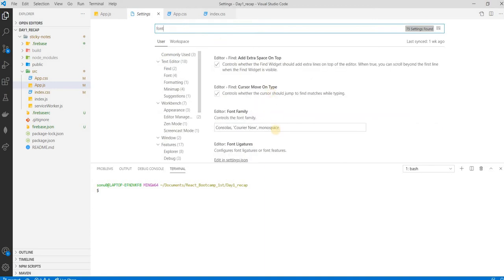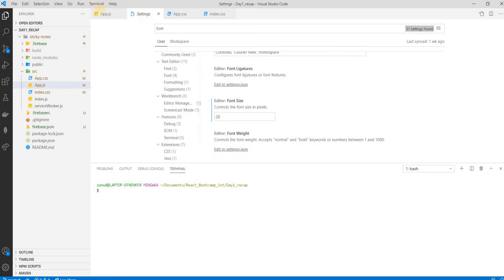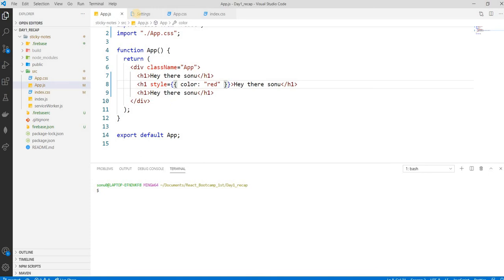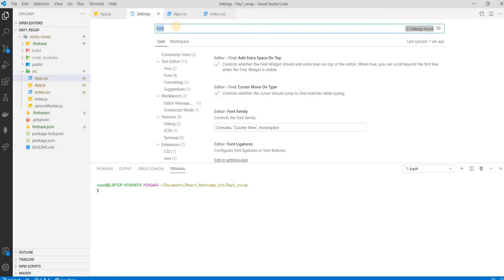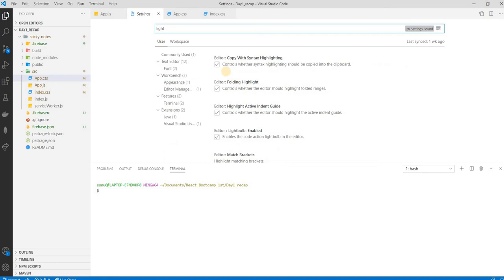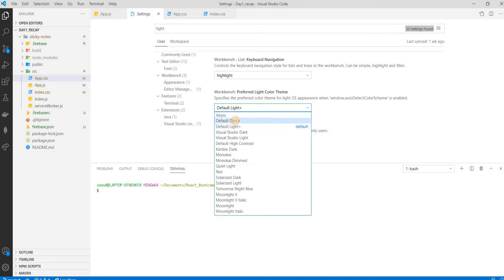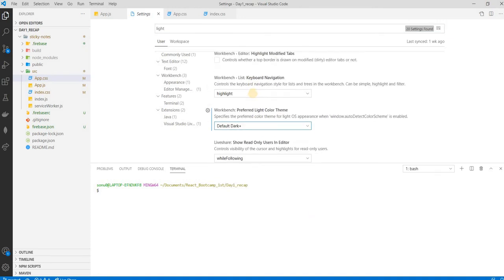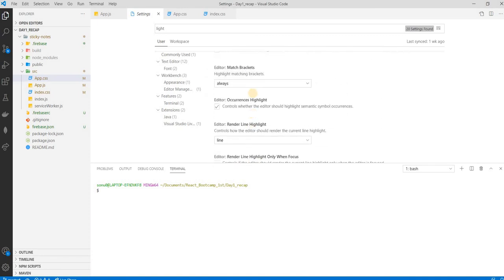Font, I'll just change the font. Now it's fine. Now it will work in dark mode also. No? Please don't ask me to code. Don't ask me to code here. I will not be able to. Where is it? Yeah. Let me do that.